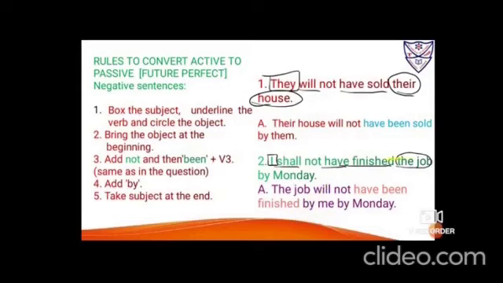Now you have to bring the object ahead, the job, because it is third person pronoun, so I'll be using will. So it is the job will. Immediately beside it put not, then have been, then finished, the verb in its same form, by me. This is the doer of the action: by, when I comes behind it, changes to me. By Monday shows time and by me shows the doer of the action. So it sounds, the job will not have been finished by me by Monday.